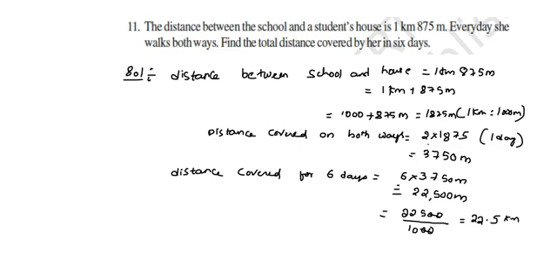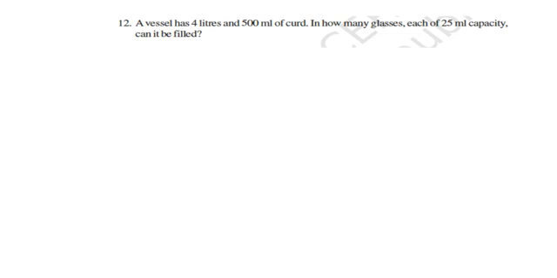Right, now the 12th problem. I am going to explain the 12th problem. A vessel has 4 liters and 500 milliliters of curd. So there is one vessel. In that vessel, the capacity of curd, what is given? 4 liters 500 milliliters. So it is a combination of liters and milliliters.